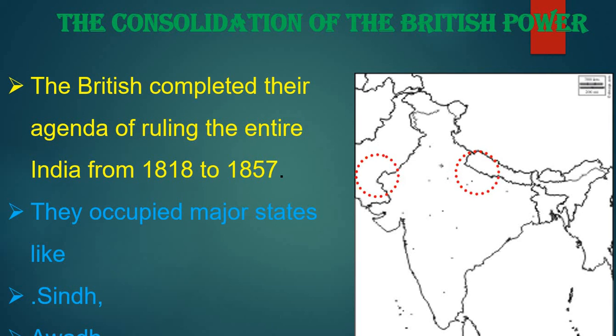The second war ended with the Treaty of Basin agreement, and in the third war, finally they gave a pension to Baji Rao II, and removed the post of Peshwa. And this is how they acquired the complete place of India to rule till 1857.